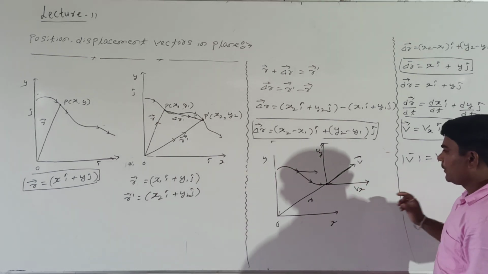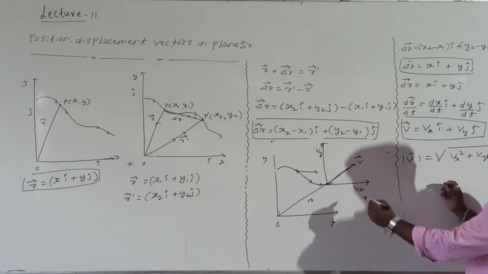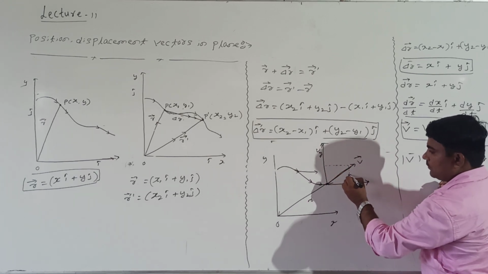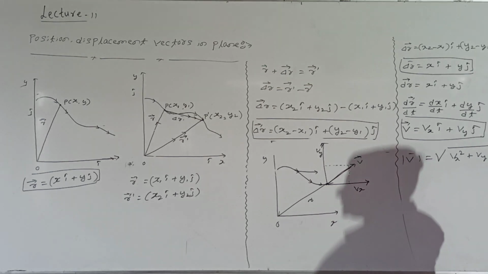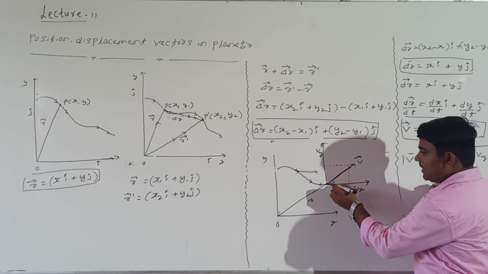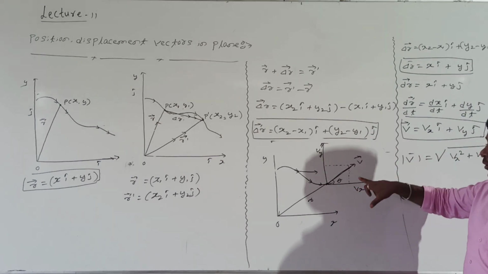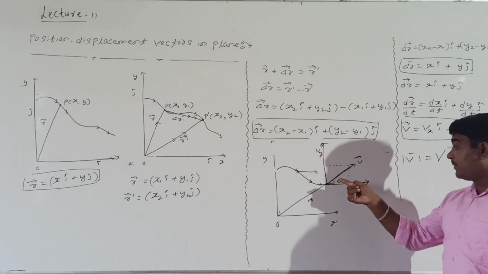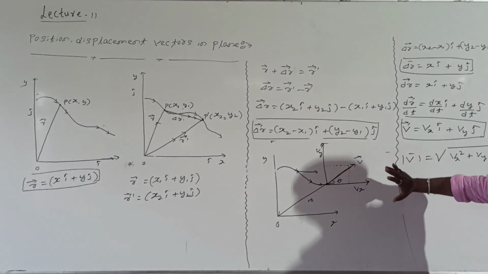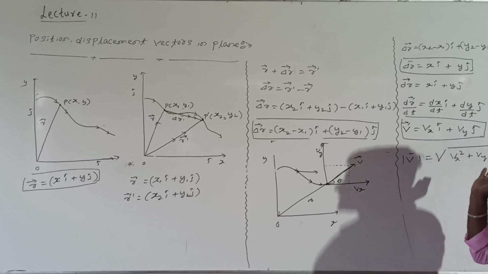See here, how the body was moving actually. The body was moving like this in this direction. Vx and Vy I will add by the parallelogram law of addition. How to add actually? You can add like this. Yes, students, this becomes a parallelogram again. I will take this as theta and this as theta. In this parallelogram, how to take the direction of velocity? This is nothing but the resultant direction of velocity. Vx and Vy components are there, right? Magnitude can be represented as V equals under root of Vx square plus Vy square.